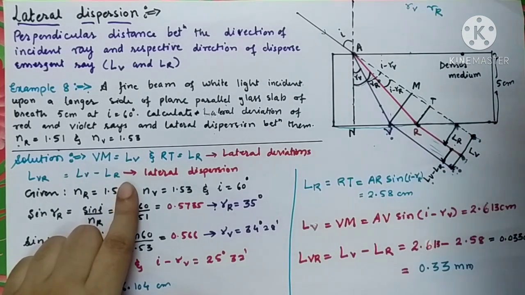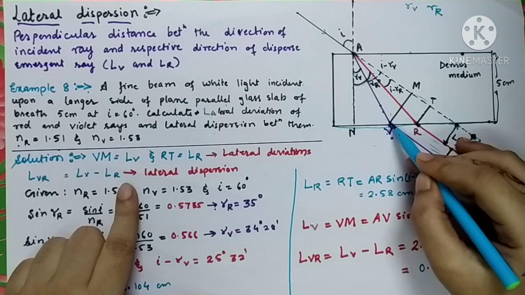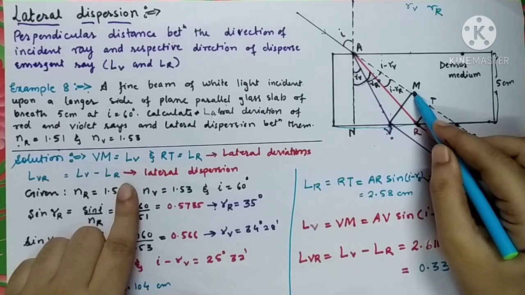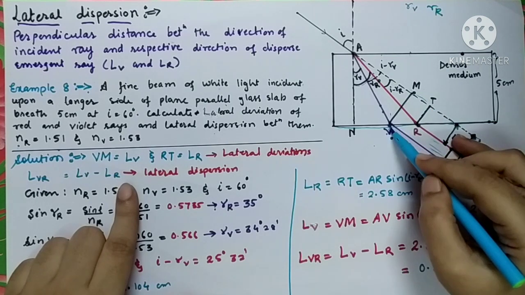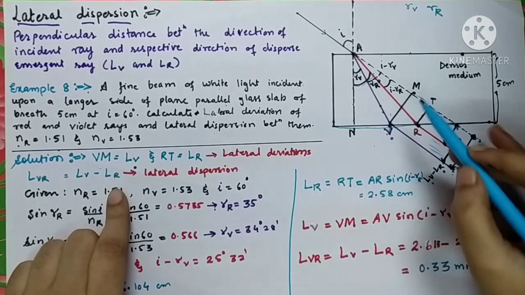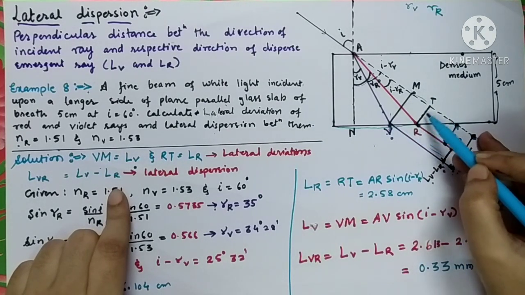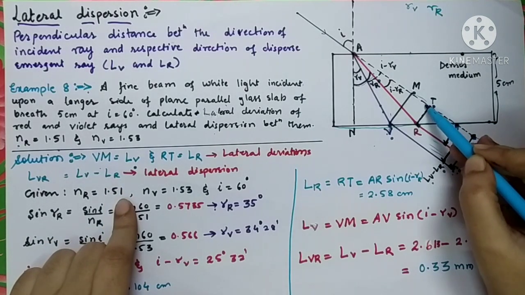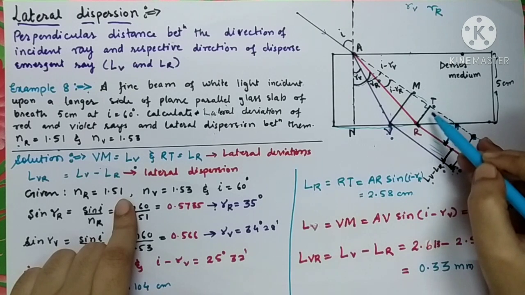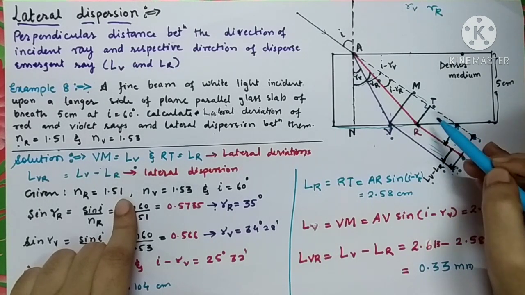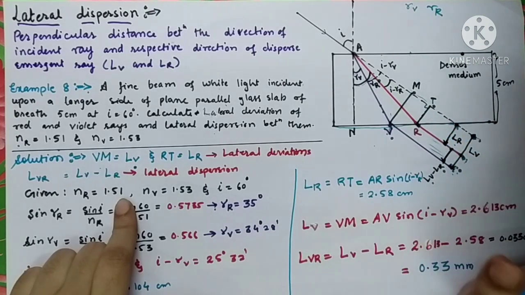If I draw a perpendicular from violet color to the original direction, VM, what does this VM represent? It is the lateral deviation of violet color. So VM is equal to LV. Similarly, if I draw a perpendicular from red color to the original direction, this distance RT is the lateral deviation for red color.